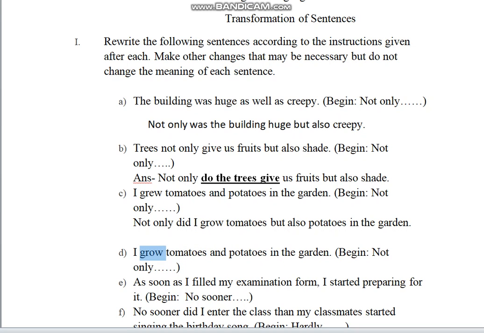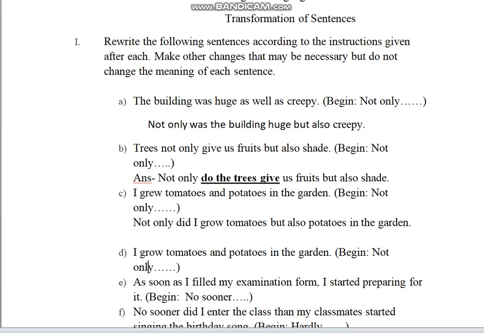This sentence is in simple present tense. Alright, the speaker does this. This action is performed by the speaker repeatedly. Regularly. The speaker does this regularly. She grows tomatoes and potatoes in her garden. Here, the speaker said that it was done once by her.